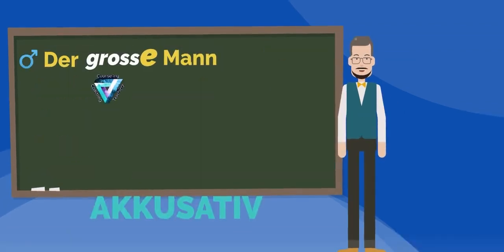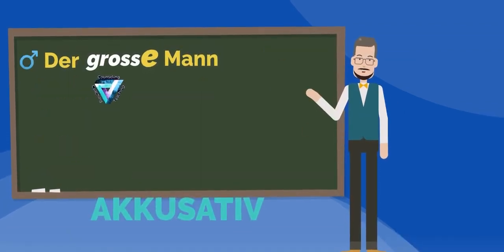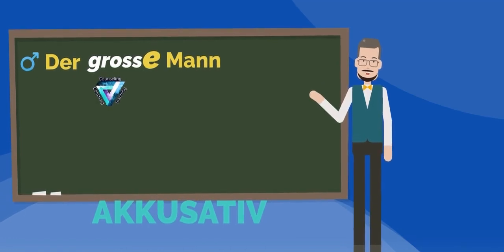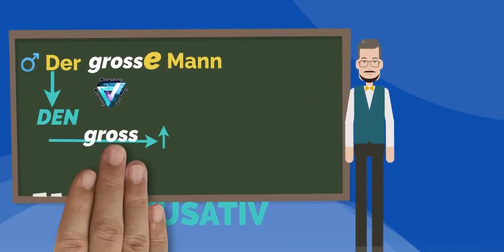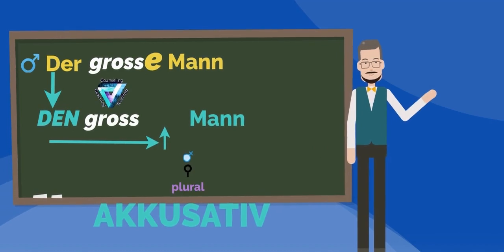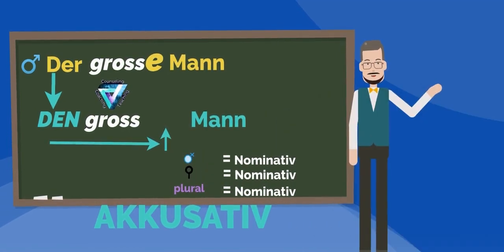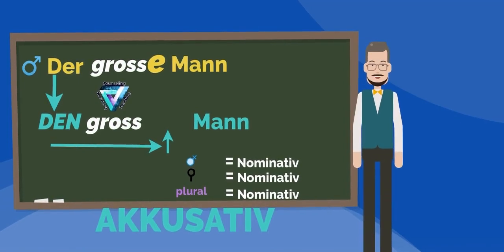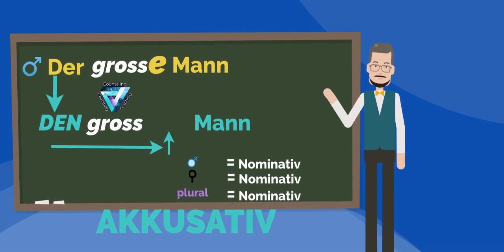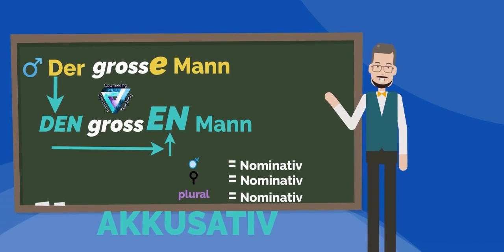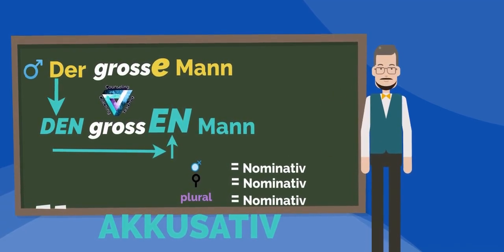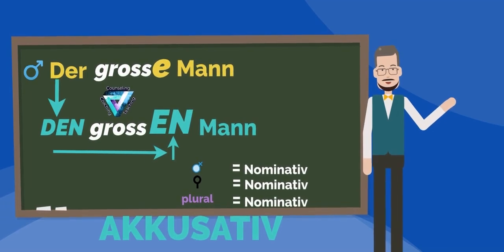The definite articles in the accusative case change only slightly compared to the nominative. Only the masculine changes from der to den. Feminine, neuter, and plural remain the same as in nominative. The accusative adjective endings also remain the same, except in the masculine where we need the en ending. Long story short, in the accusative only the masculine changes. Everything else stays the same as in the nominative.